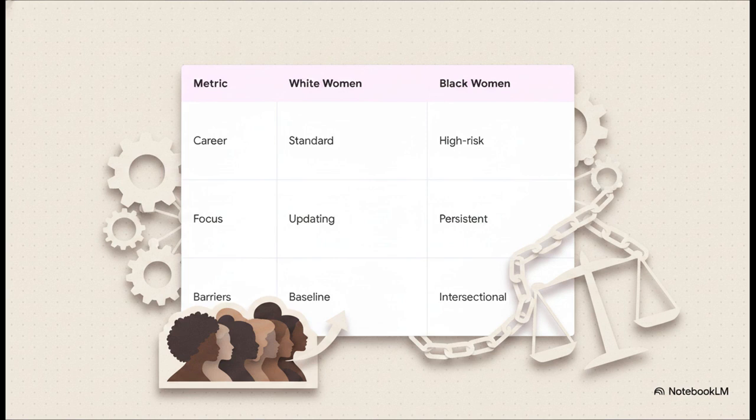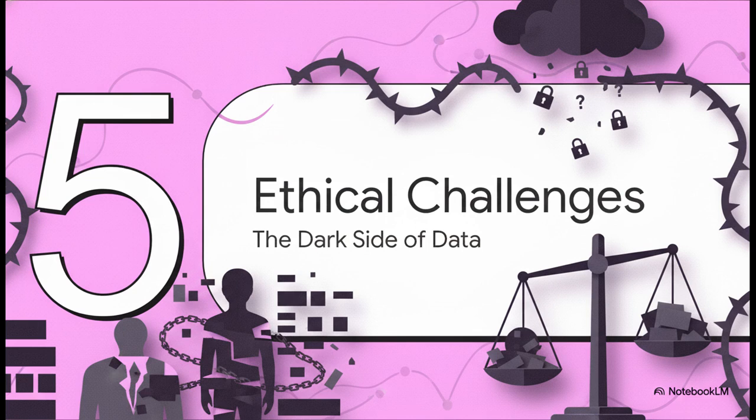This field is also incredibly well-equipped to expose and tackle deep societal inequities. The chapter highlights an amazing analysis of 608 U.S. female leaders spanning 2 centuries. The data revealed that Black women frequently have to employ high-risk, multi-domain career strategies just to overcome severe intersectional visibility barriers. Furthermore, the rhetorical focus consistently remains tied to persistent issues like justice and community, which really reflects a long-standing societal neglect of these areas. By quantifying these systemic barriers, organizational leaders finally get the hard data they need to design genuinely supportive and inclusive environments.